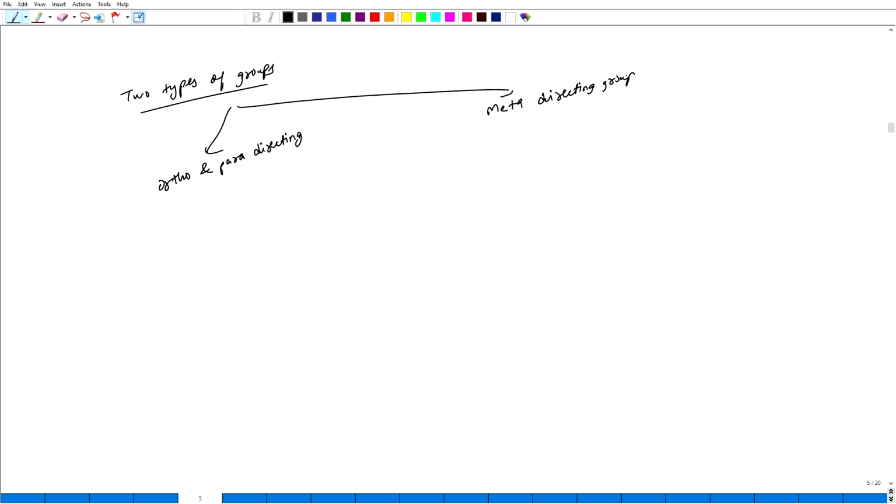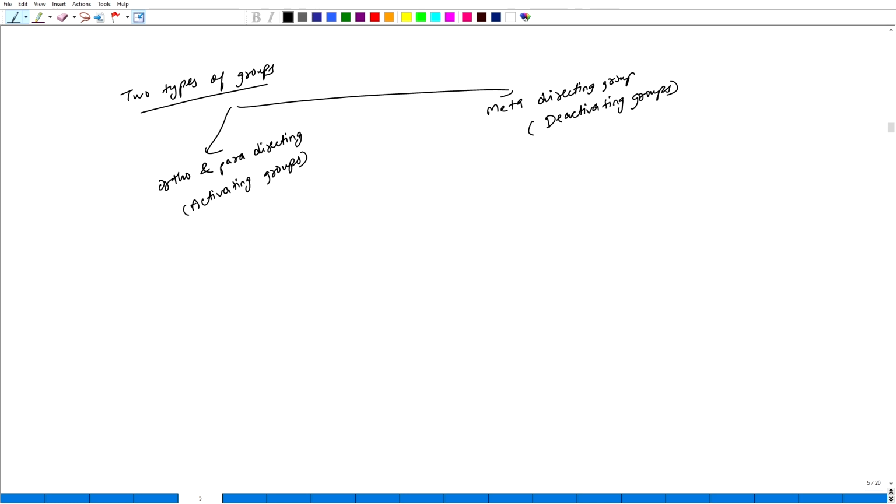This ortho and para directing group is often called the activating groups. And these are called the deactivating groups. Okay. Now which are the ortho and para directing groups, which are the meta directing groups, and how we will differentiate between these two.